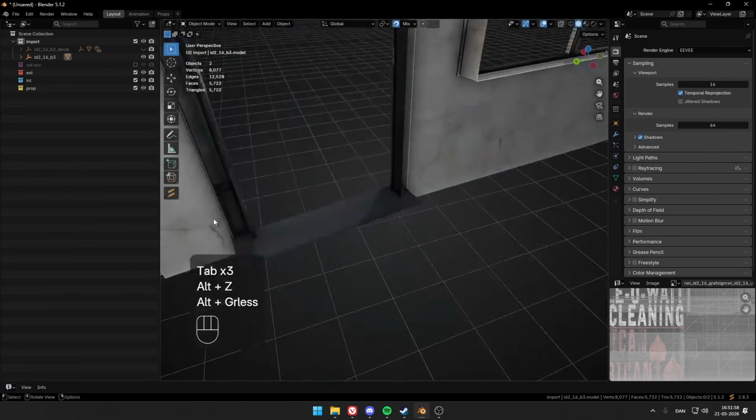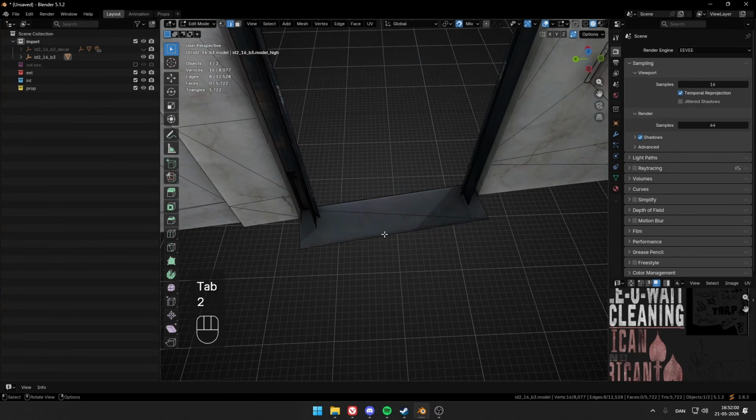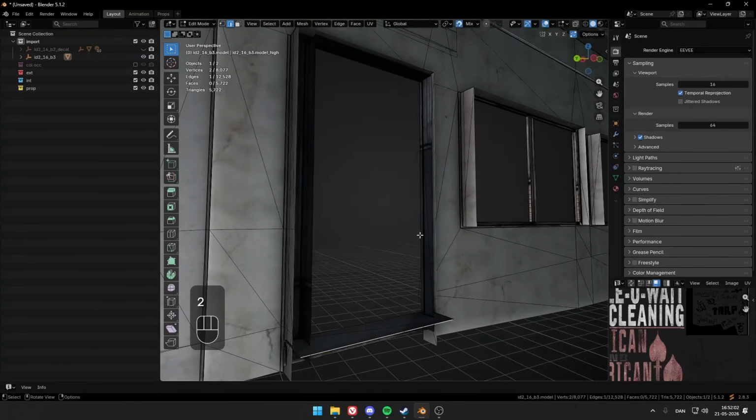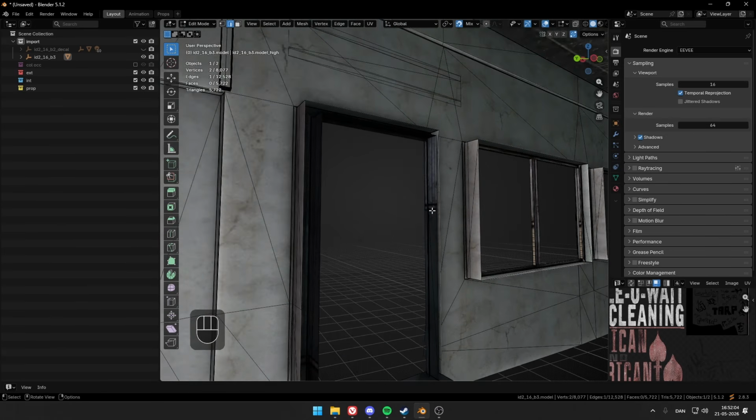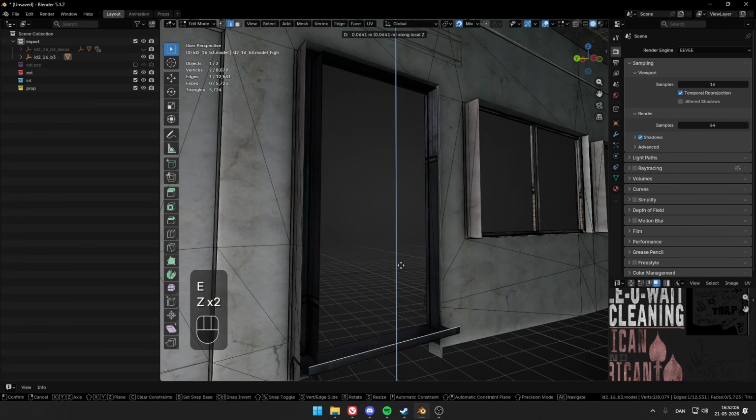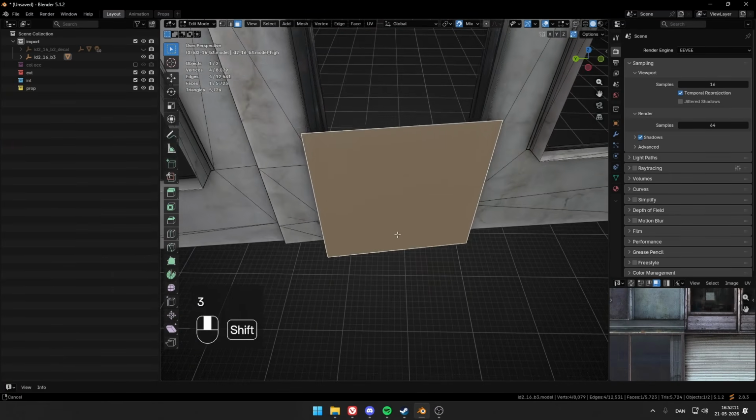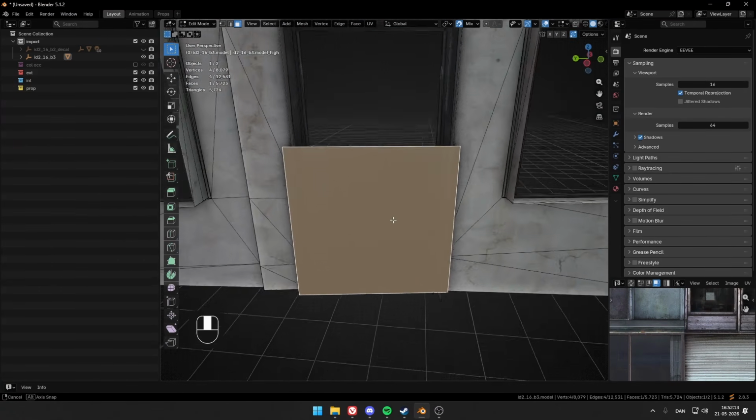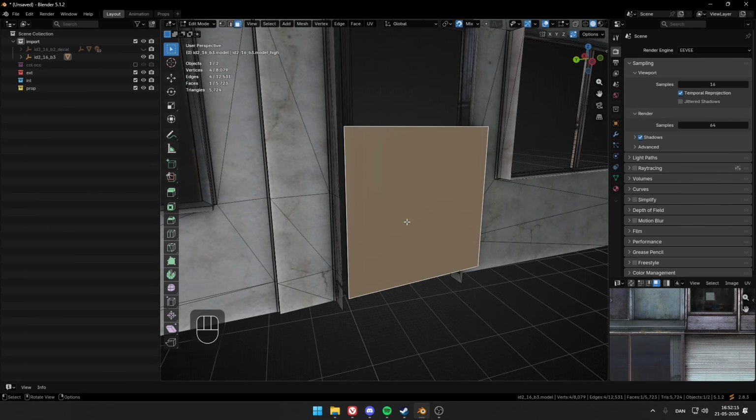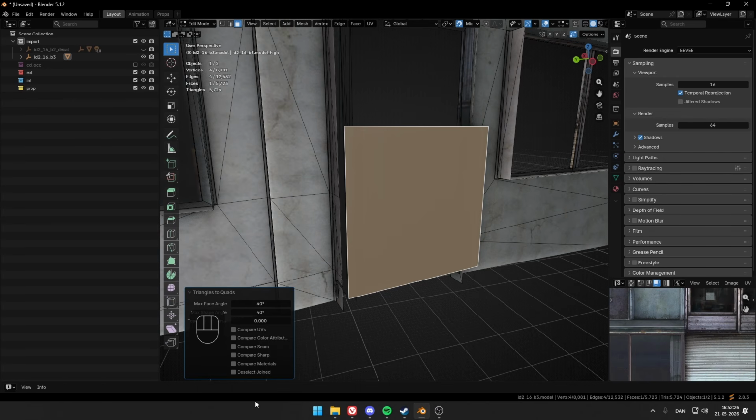We do this by going inside. I like to take the bottom here, if there is one. While still in global mode, I click E to extrude and then get it upwards. It doesn't matter how high, just a little. While I have this one selected, I will click Y to separate it from the mesh. Then I click Alt and J to triangulate it to quads.